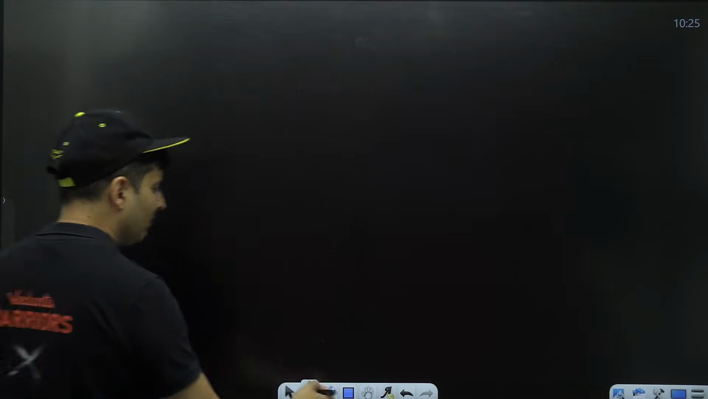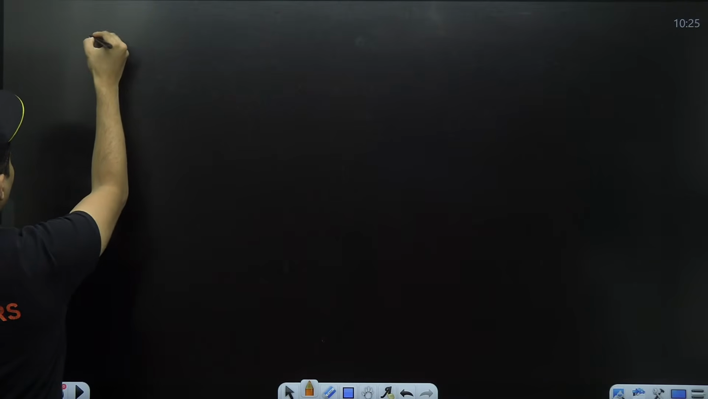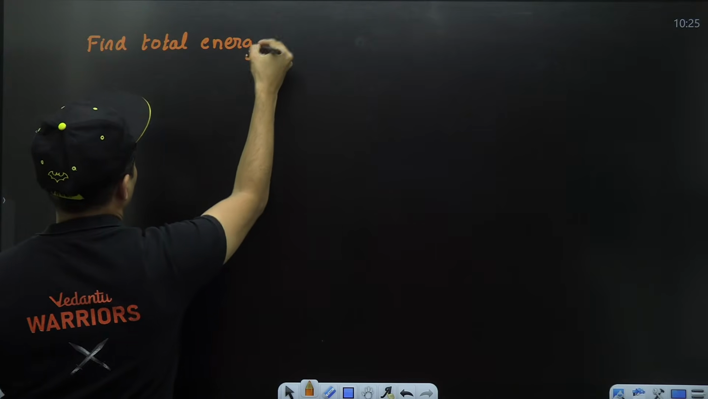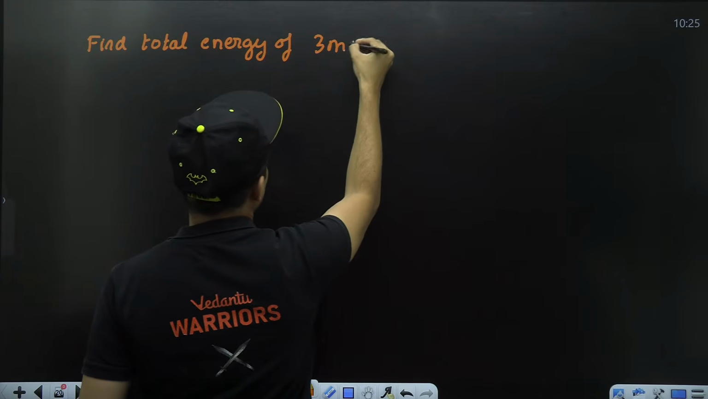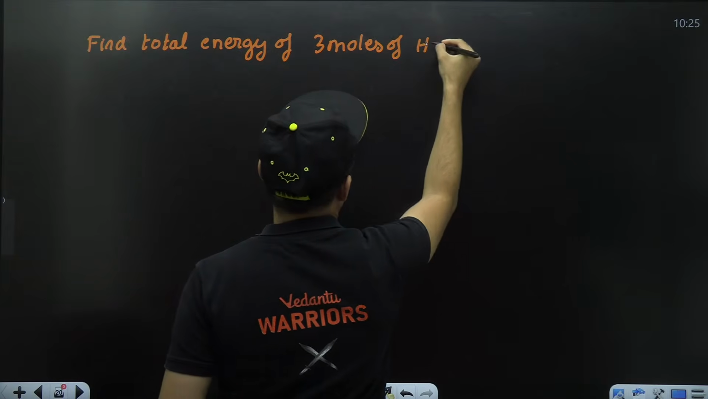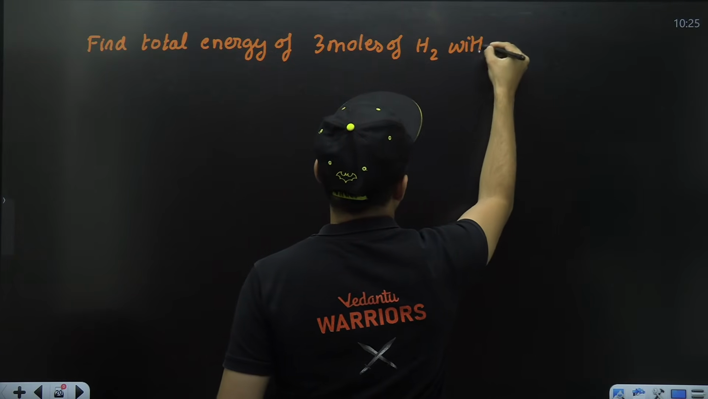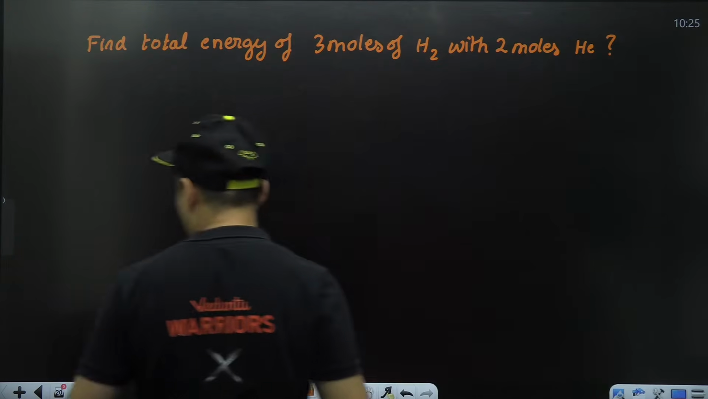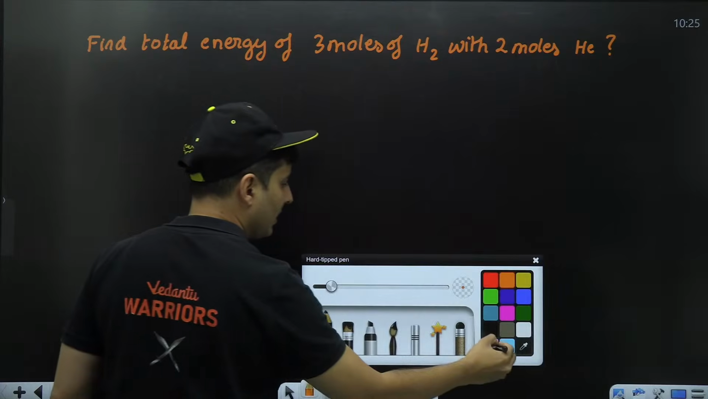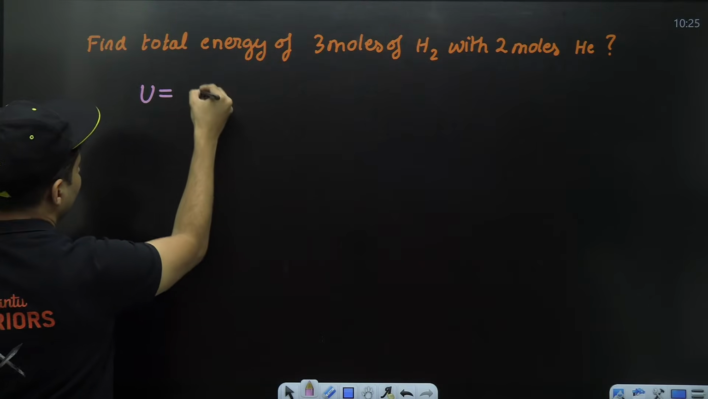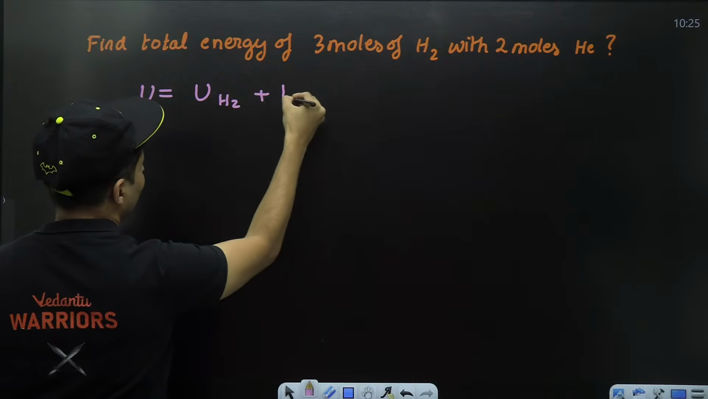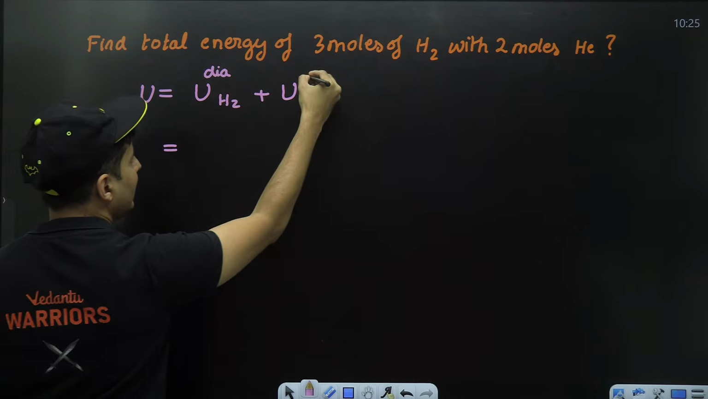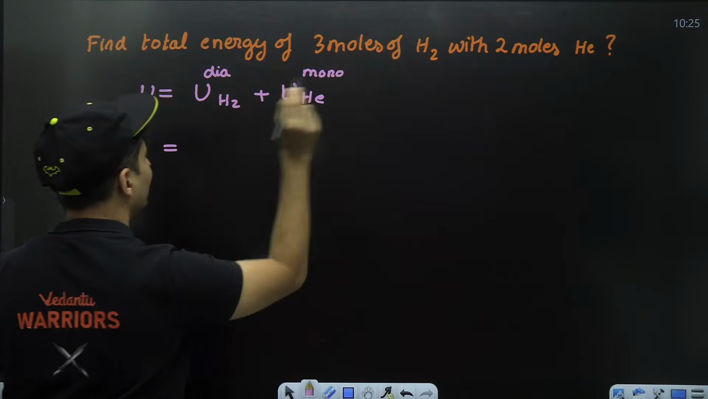These kind of questions have also come where they ask to find the total energy of 3 moles of hydrogen with 2 moles helium. What you need to think is, if I want to find the total energy, it is the energy of hydrogen gas plus whatever energy is there of helium gas. Now hydrogen is a diatomic molecule, helium is a monoatomic molecule. That is something we need to keep in mind.